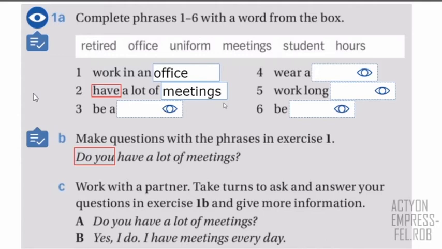Number 3, be a student. Right, that's correct. Thank you, Marco. And we have now Genesis. Number 4, wear a uniform. Right, that's correct. Thank you so much.